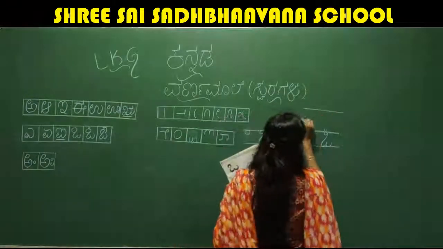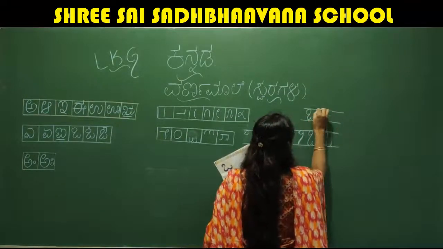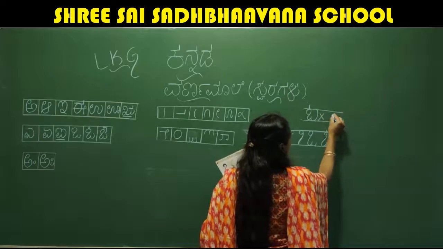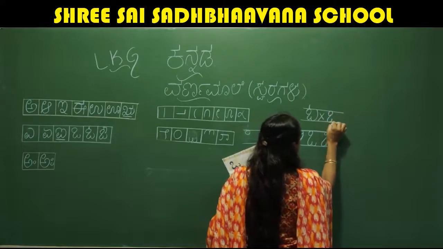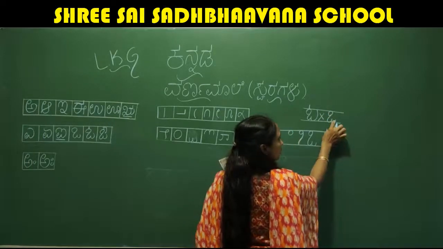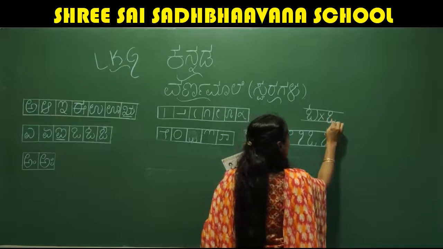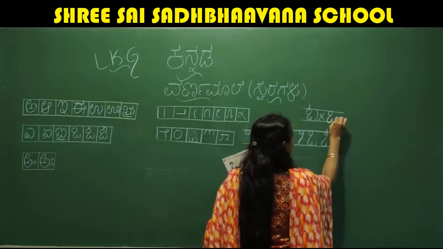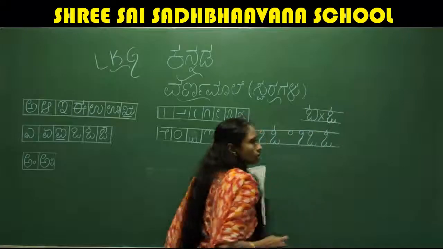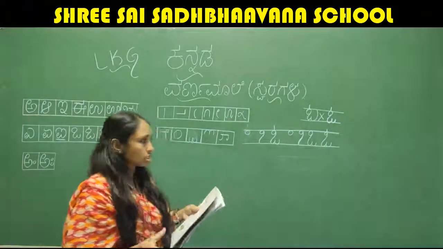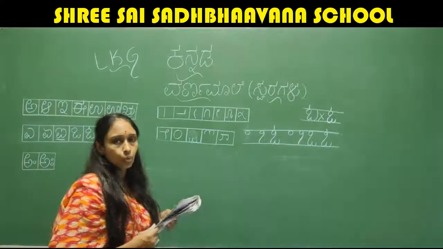See, it should not be like this. It should not be like this. This is wrong. Okay? It should touch. This stroke should come till here only. See how you are writing this stroke? Like this, no? To that, we add this line, one small standing line, and that is the letter.